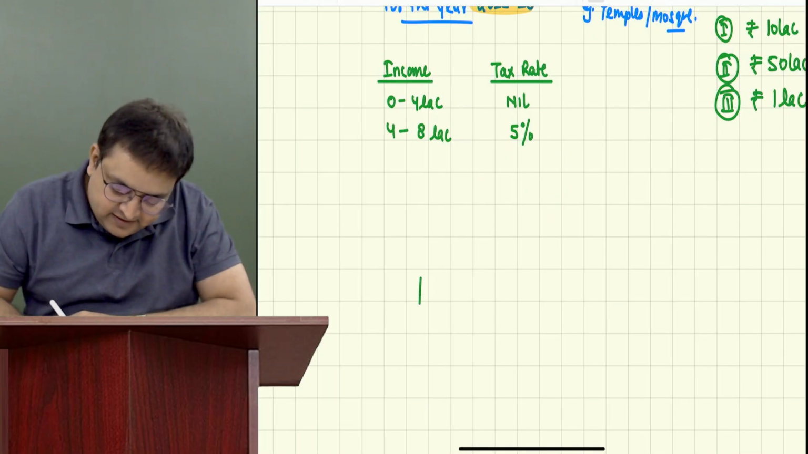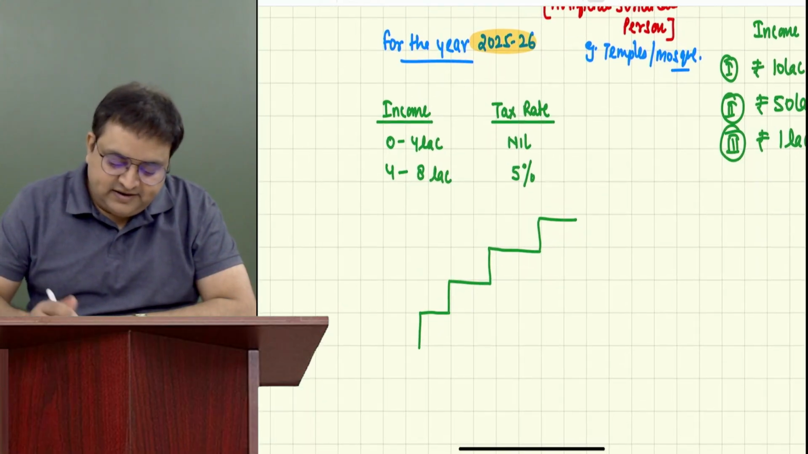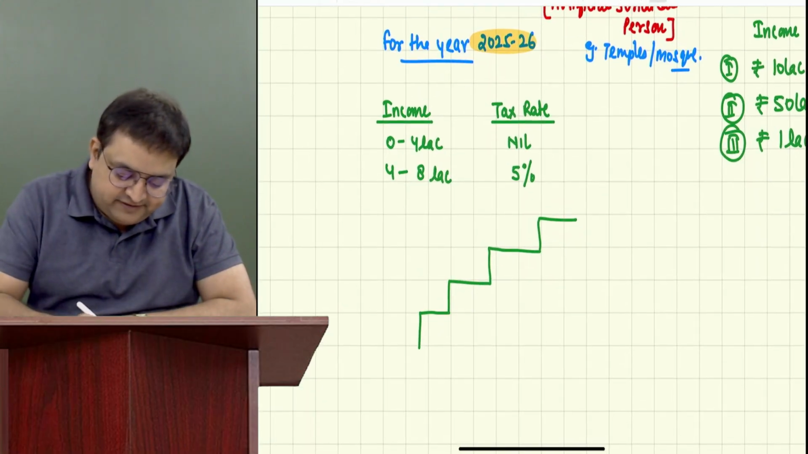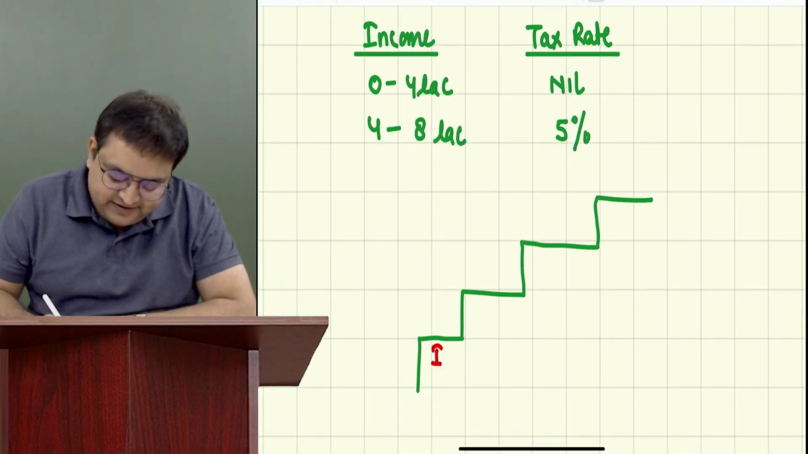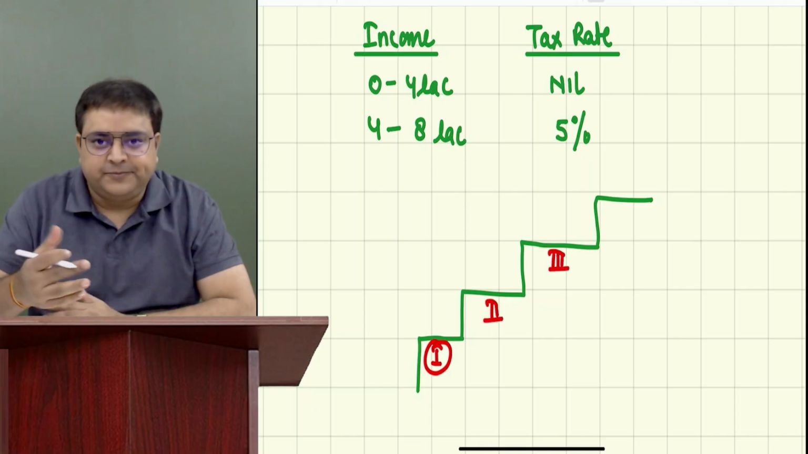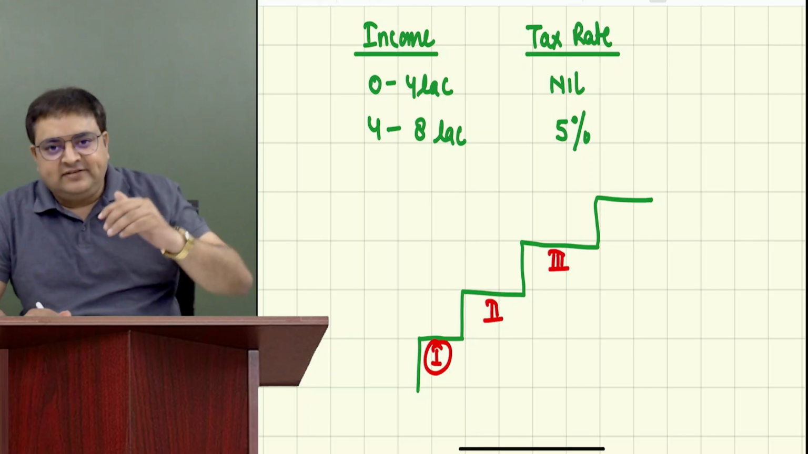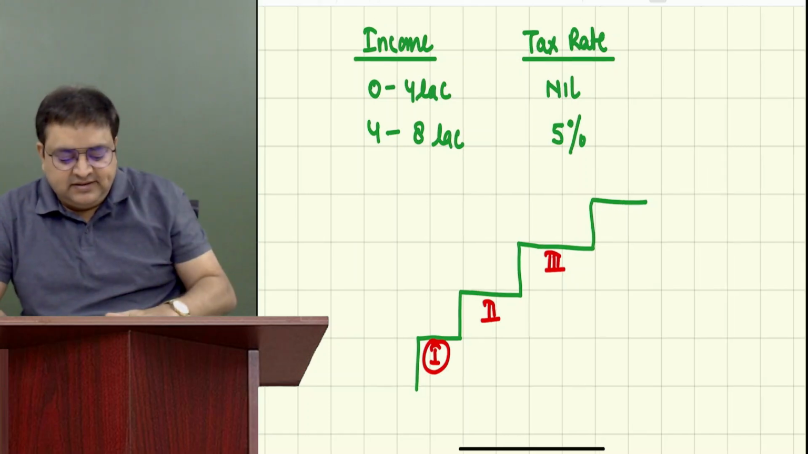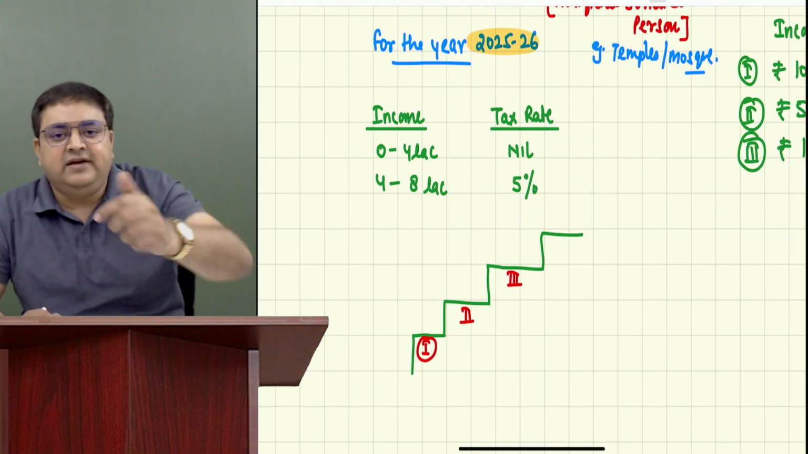It is level. It is like a staircase. So let's say, for example, this is a stair. Don't write it. Let's say this is the first level. This is the second level. This is the third level, and so on. So in India, we have a progressive system. Progressive means that when your income is increasing, your tax rate will increase.